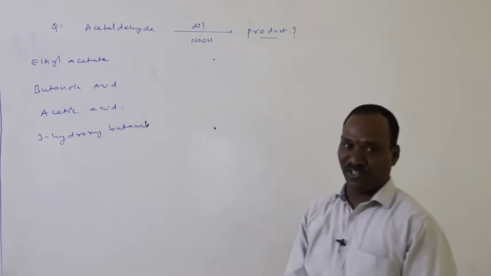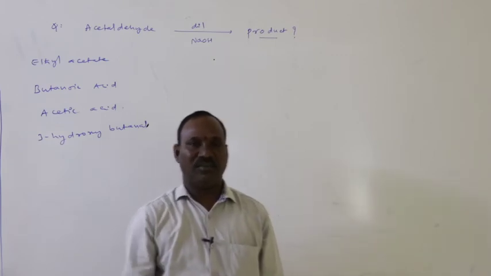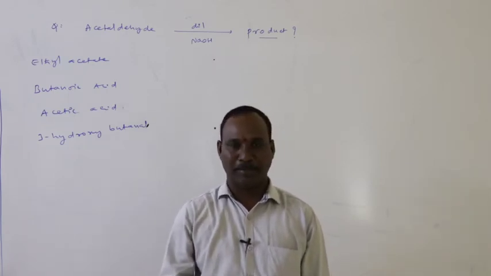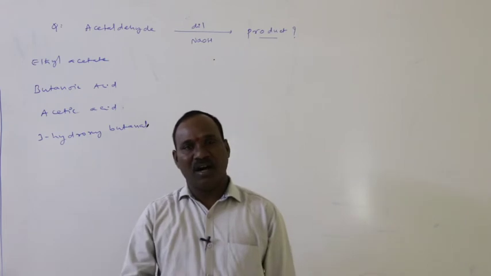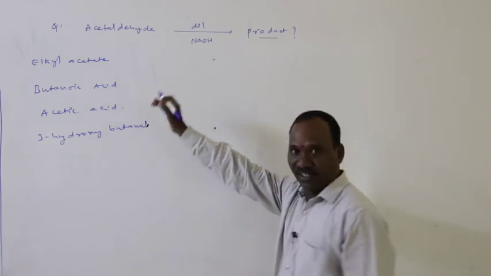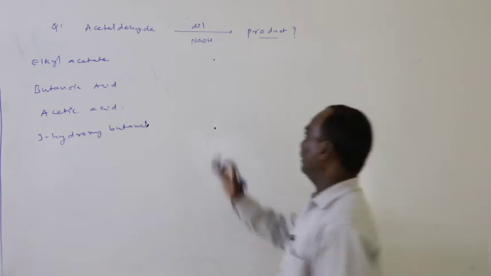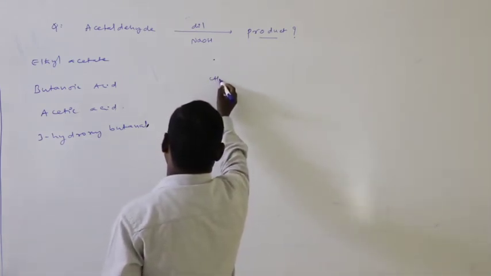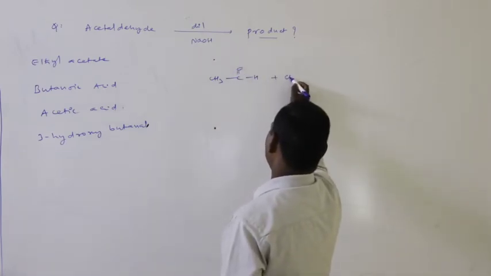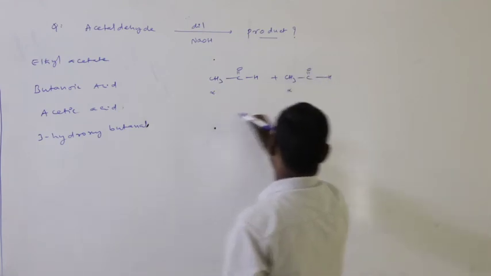Acetaldehyde with dilute NaOH. Acetaldehyde contains alpha hydrogens. In the presence of alpha hydrogens, carbonyl compounds undergo aldol condensation reaction. Without alpha hydrogens, aldehydes undergo the Cannizzaro reaction. So here acetaldehyde contains 3 alpha hydrogens, therefore it participates in aldol condensation reaction. So here CH3CHO, acetaldehyde, plus CH3CHO, where alpha hydrogens are present.